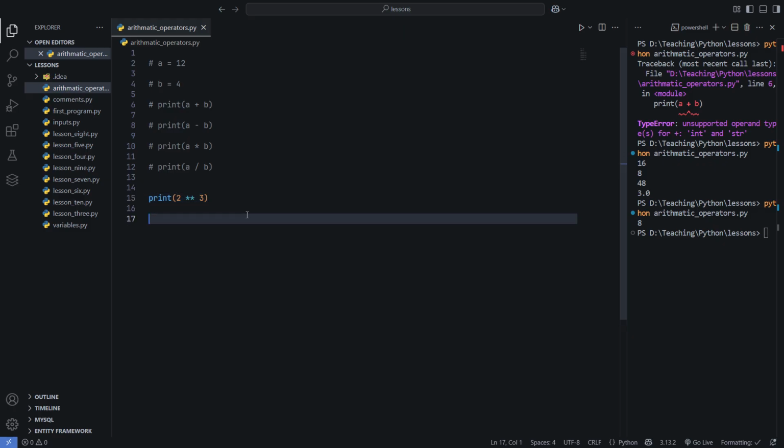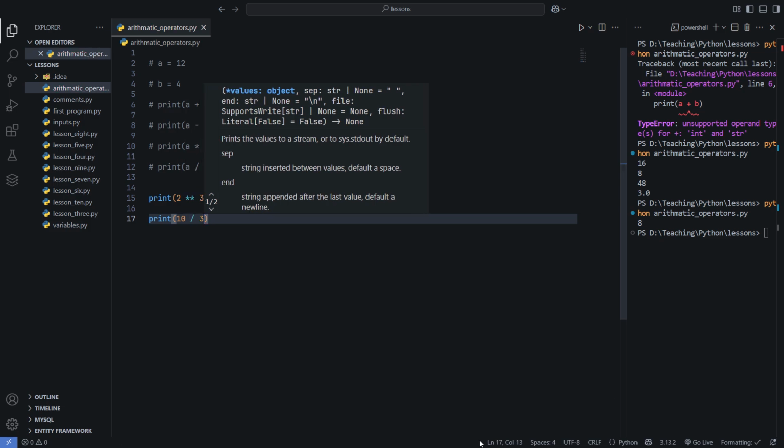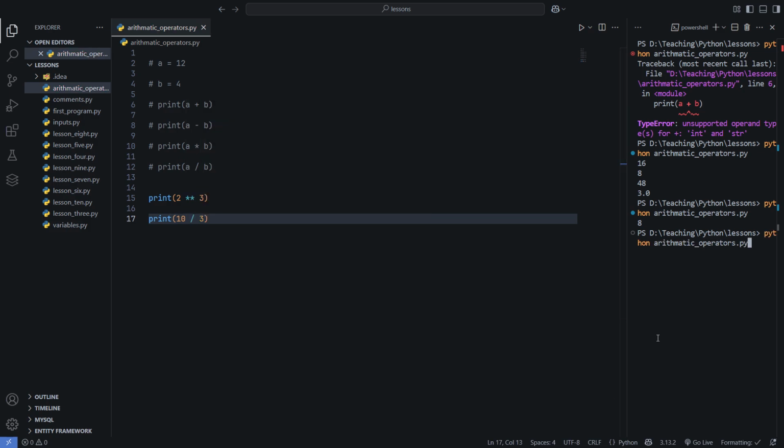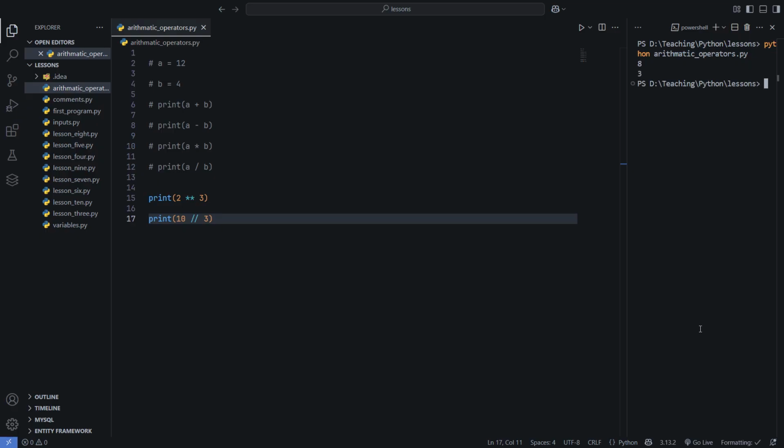There is also another operator which is called floor division. Sorry, it's division. If I use this division symbol two times, I was supposed to use it here, this is going to be the floor division.